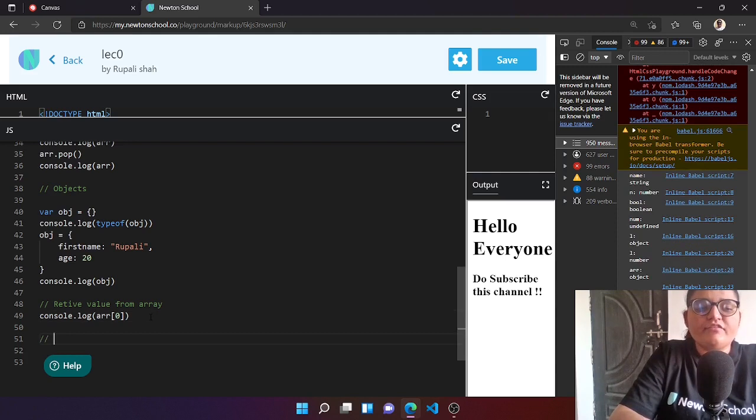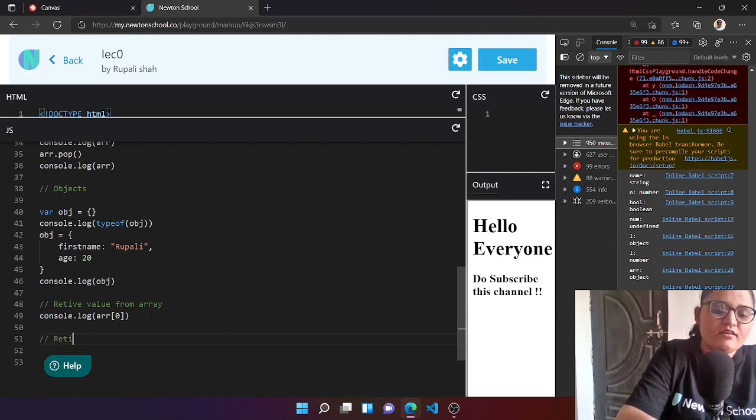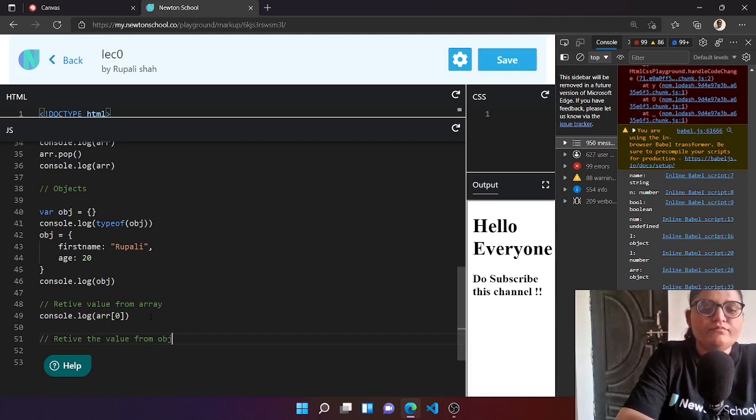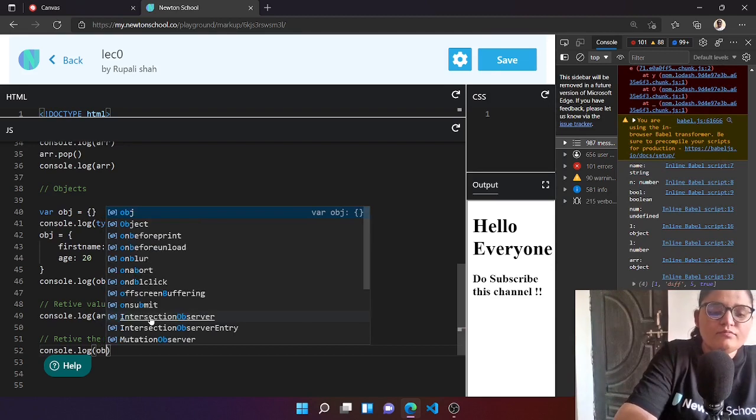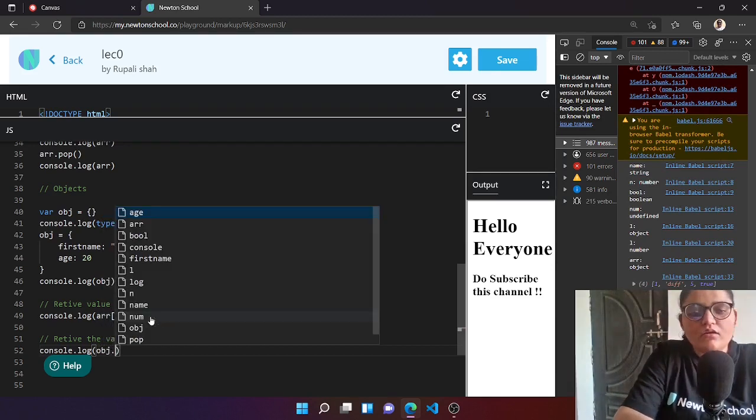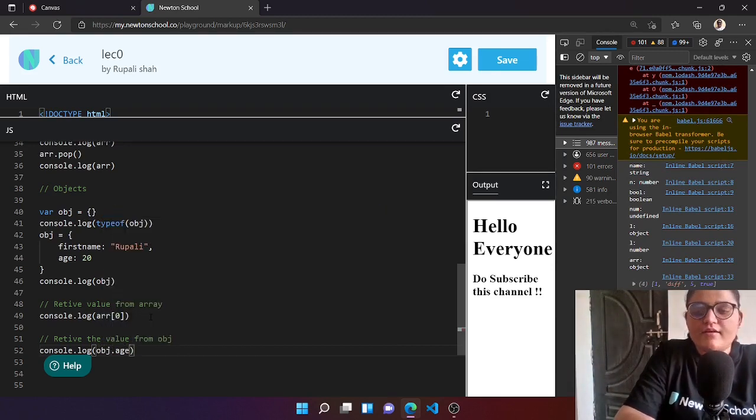Now to retrieve a value from object, we can again have a console log just like above, and we can simply say obj dot age.